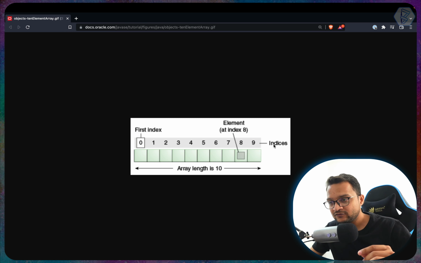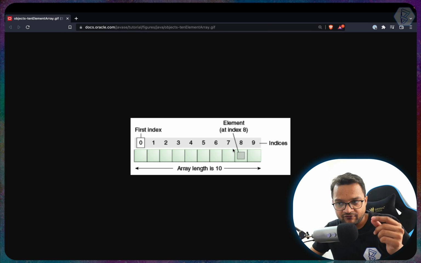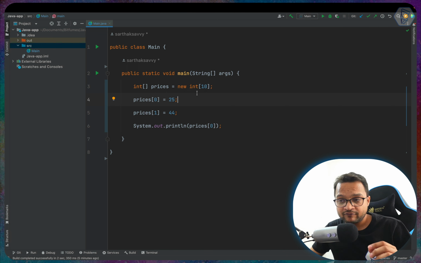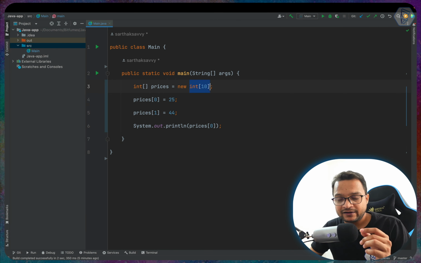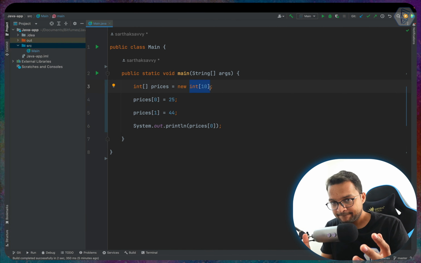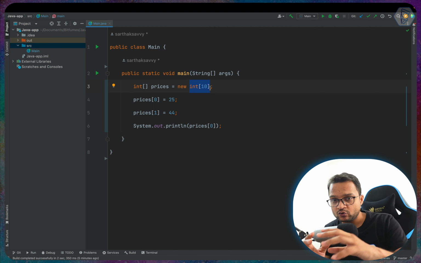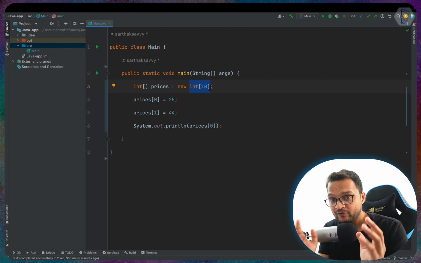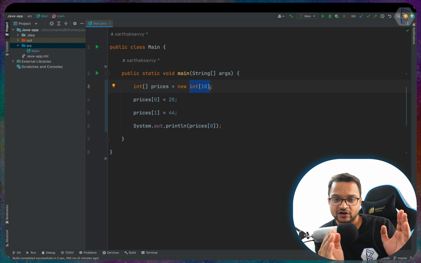This is called the index, and each and every index has a specific location inside the memory. That's why when we say we are creating an integer array, Java is going to hold 10 integer memory locations inside your Java memory.